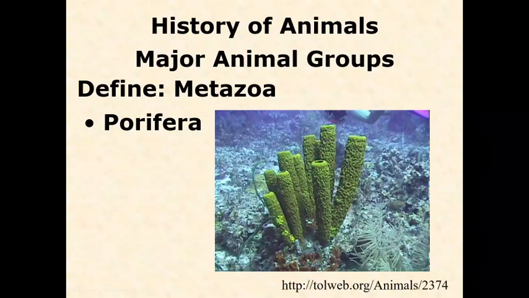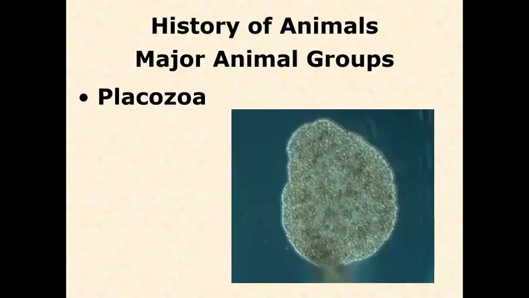For a long time, these were not recognized as animals because they don't move around like we think of with most animals. They don't have muscles, but they do have these flagellated cells. Okay, so porifera are the most simple, if you will. Some people will call them basal. That's not a really great word, but basically the sponges, the porifera, are the sister group. They are the relative of all of the rest of the metazoa.